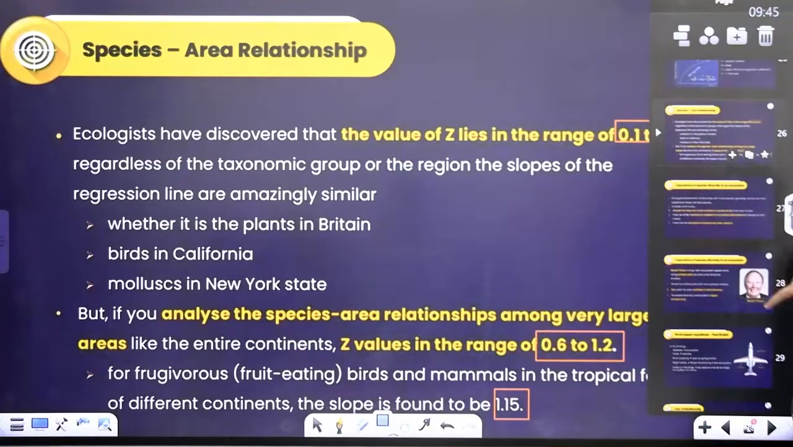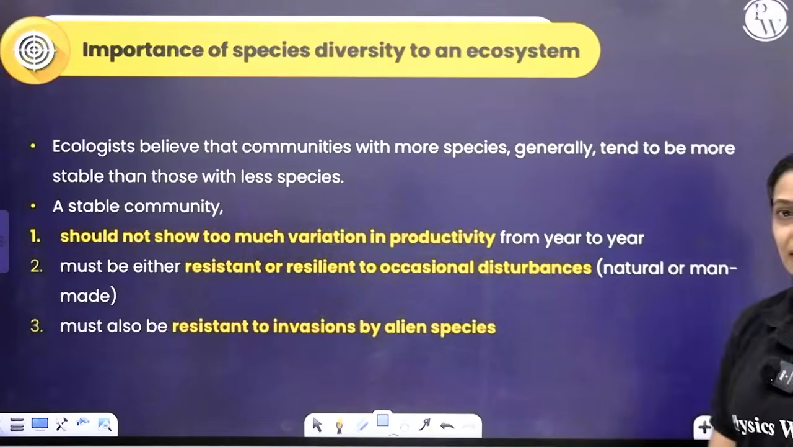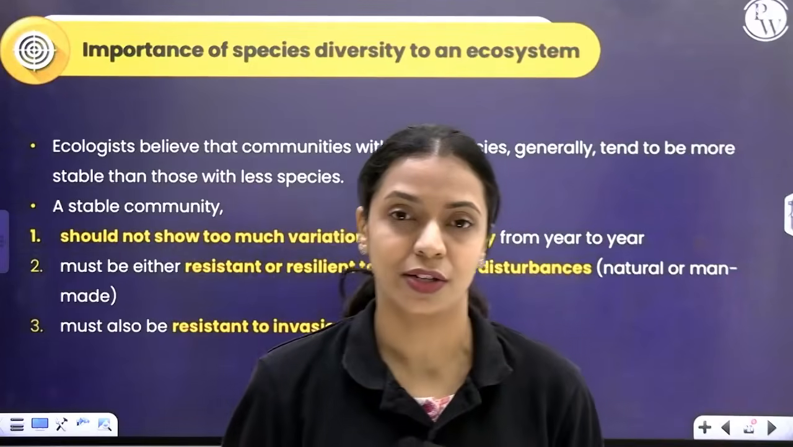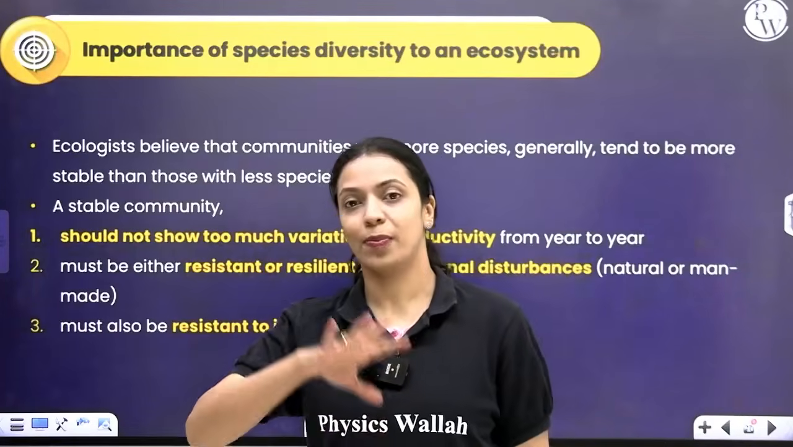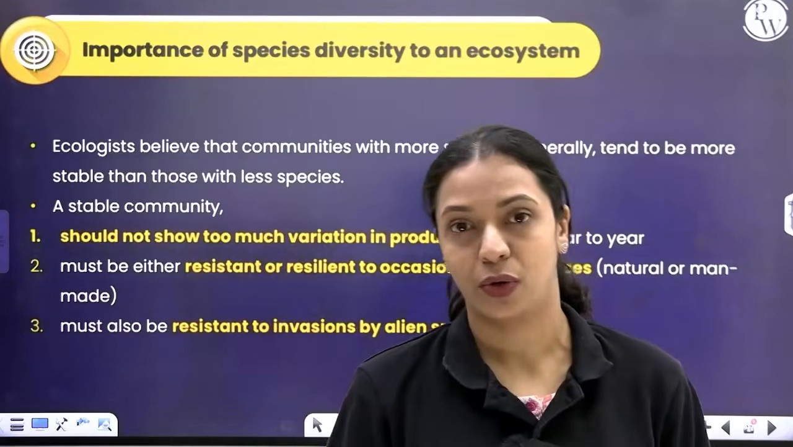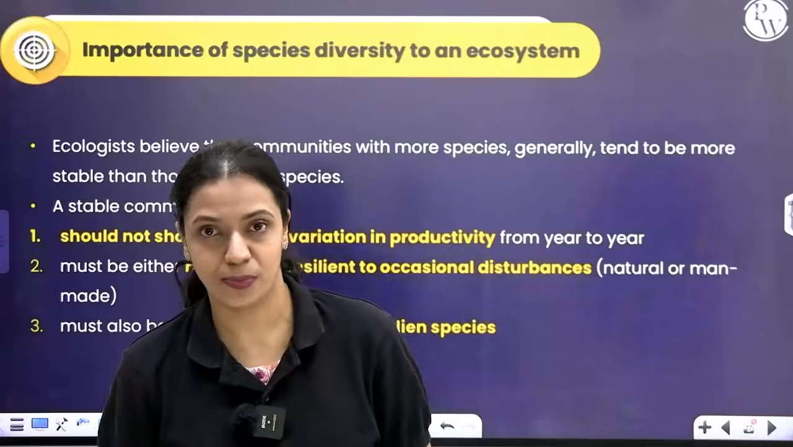Now let's talk about why species diversity is important for an ecosystem. Why should there be more number of species? What is its advantage to an ecosystem? If the species richness is more, if biodiversity is more, then the stability of the ecosystem also will be high. An ecosystem is more stable when there is more number of species.